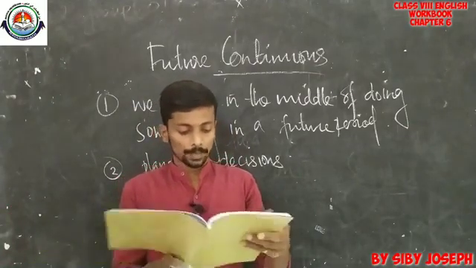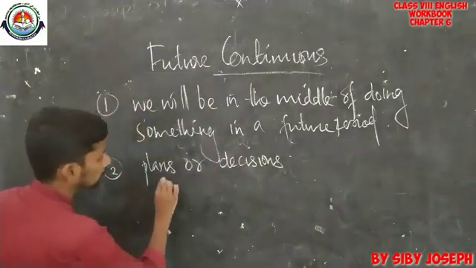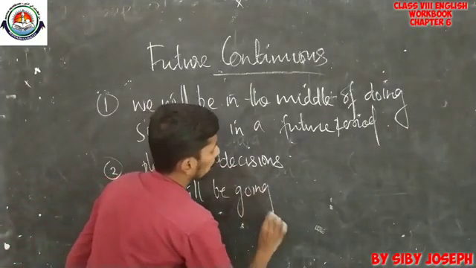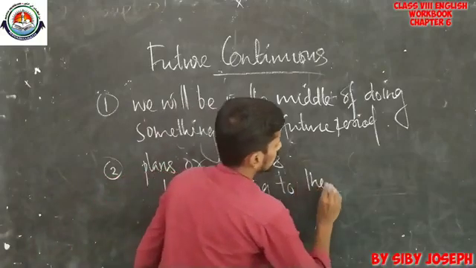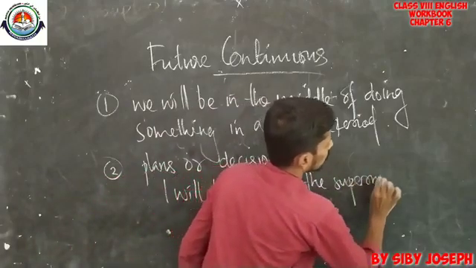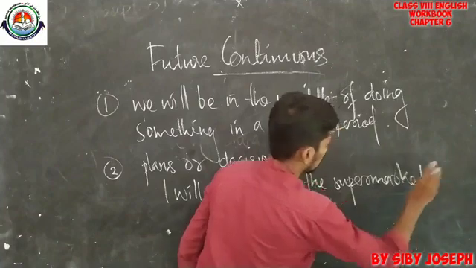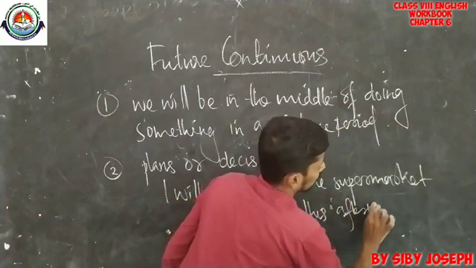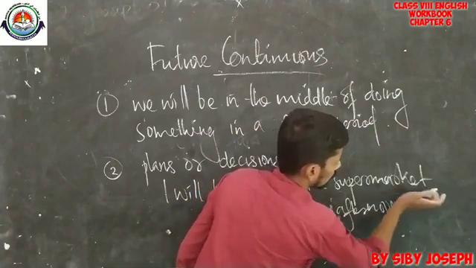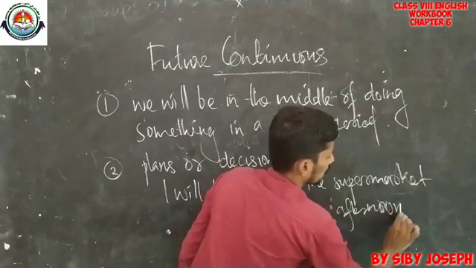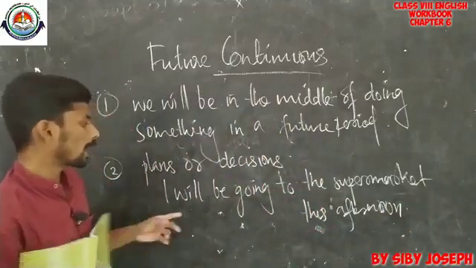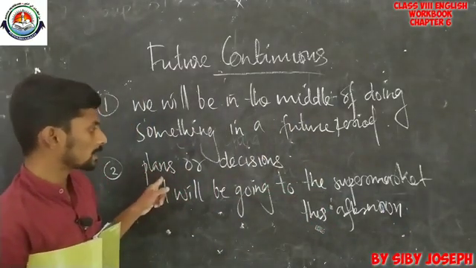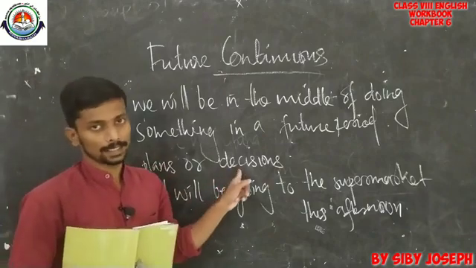Look at the example. I will be going to the supermarket this afternoon. So here it is used as a plan or a decision.